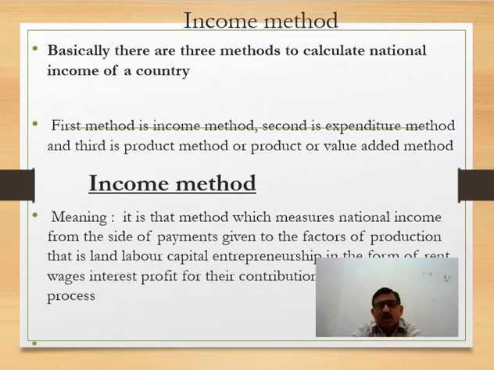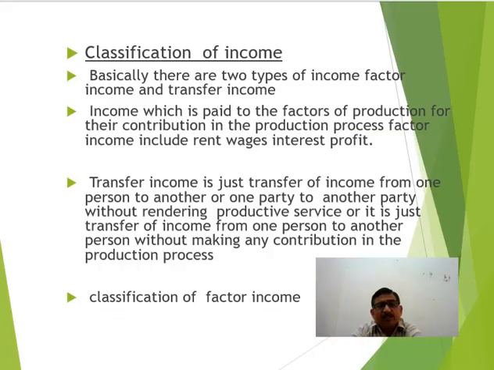This payment is given in the form of rent, wages, interest, profit. When we add this payment given to the factors of production, we find income method of calculating national income.